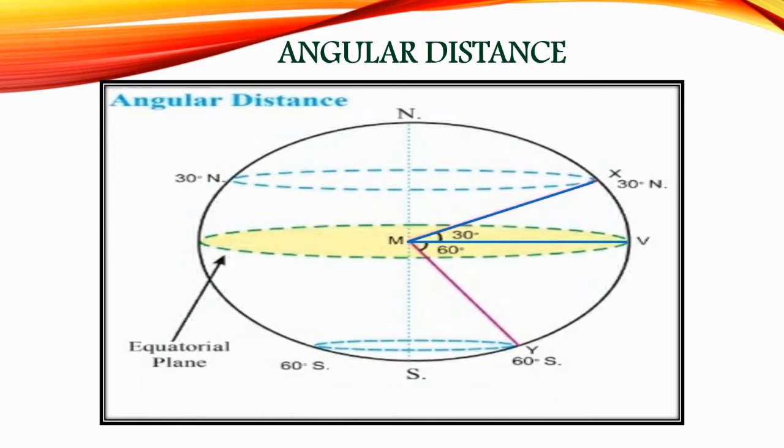Yes, it is 60 degrees south. The given diagram shows another plane. It passes through point X. It is parallel to the plane of the equator. Observe the diagram and see how it meets the surface of the earth. Note that it forms a circle on the surface. Any point on this circle and the equatorial plane form an angle of 30 degrees at the center of the earth.